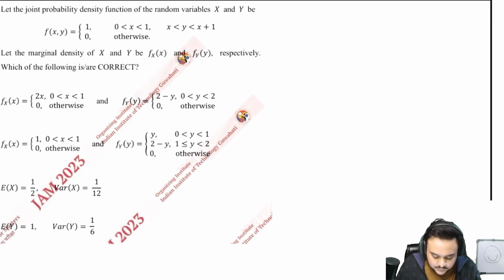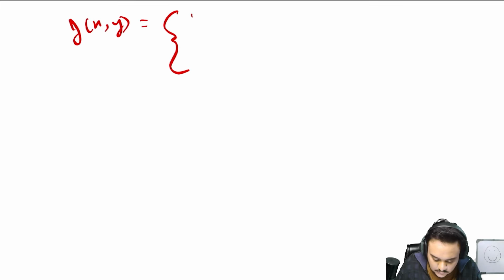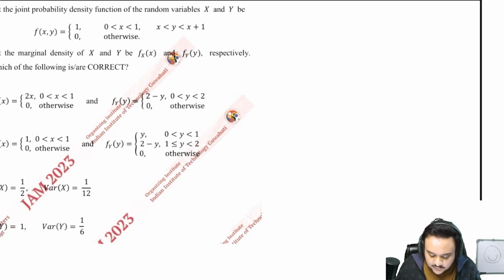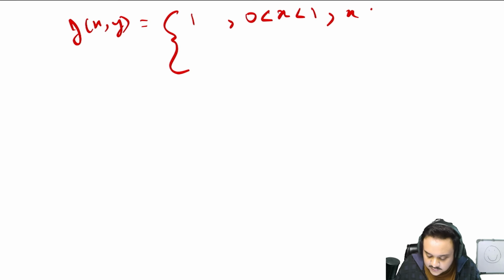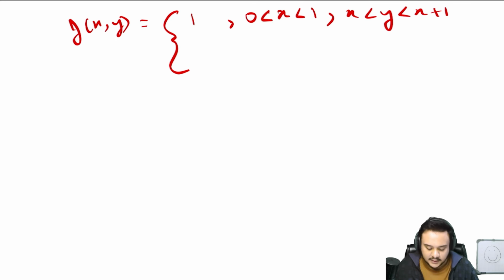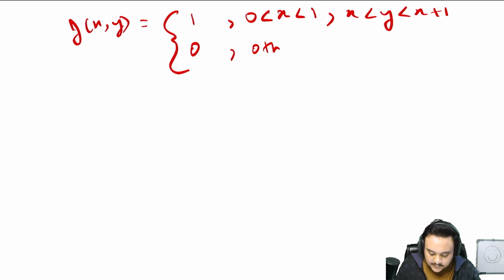If the joint probability density looks like f(x,y) equal to 1 when x is between 0 and 1, and another thing that is given, which is very interesting, is that y is between x and x plus 1, and it is just 0 otherwise.